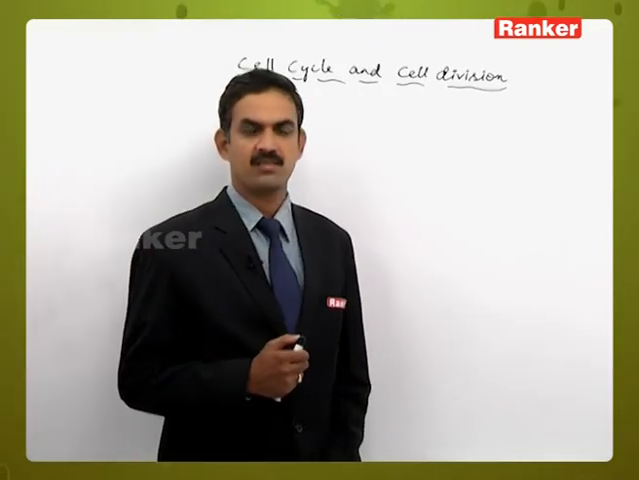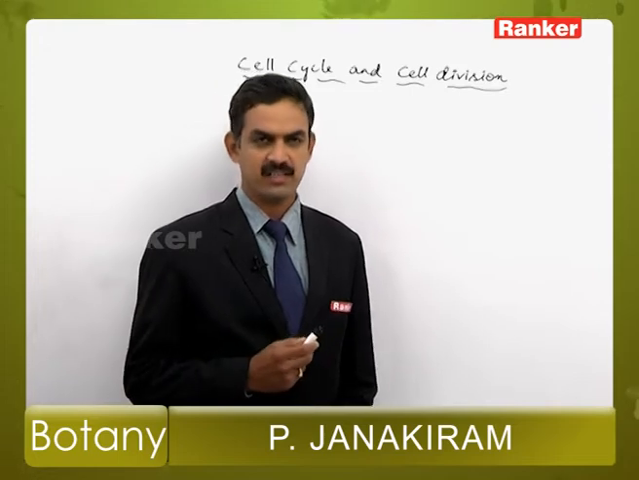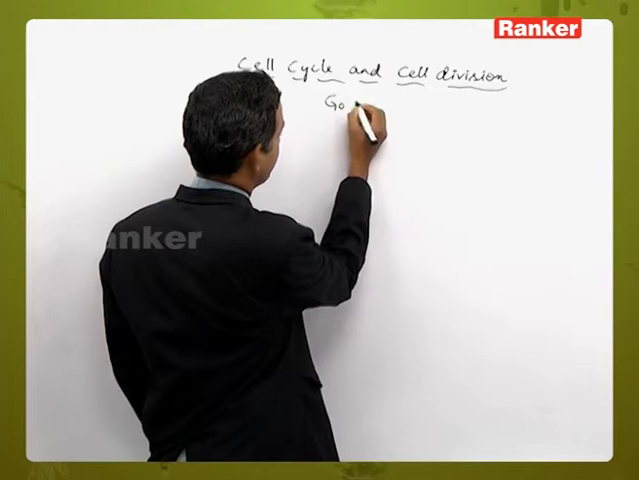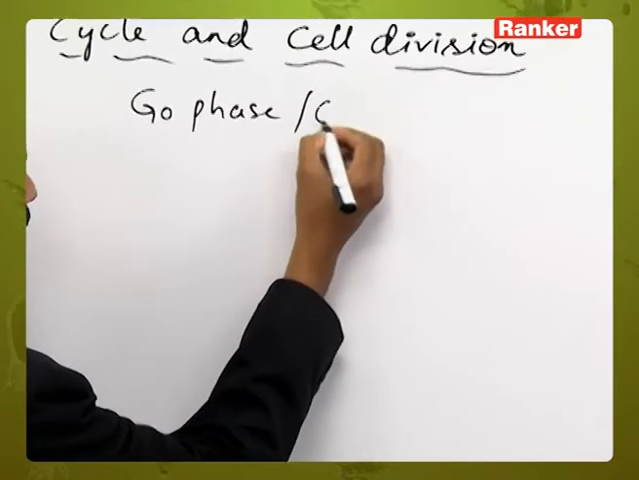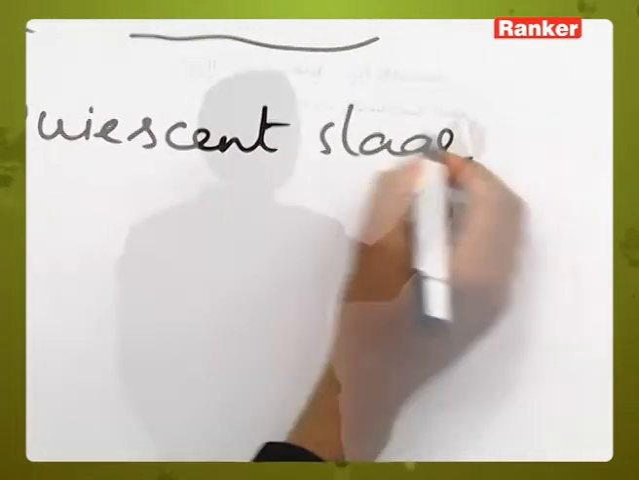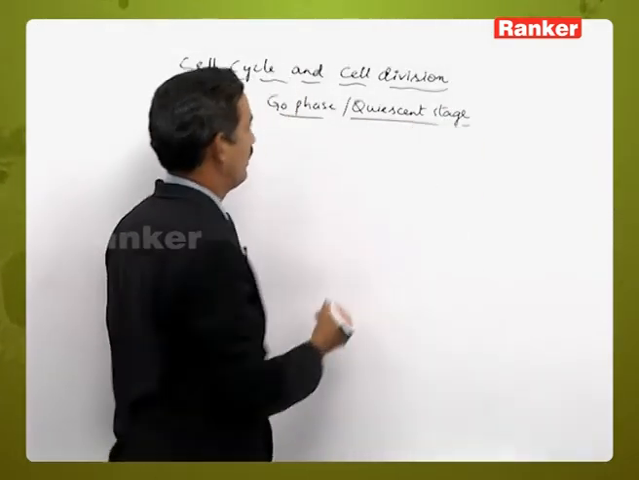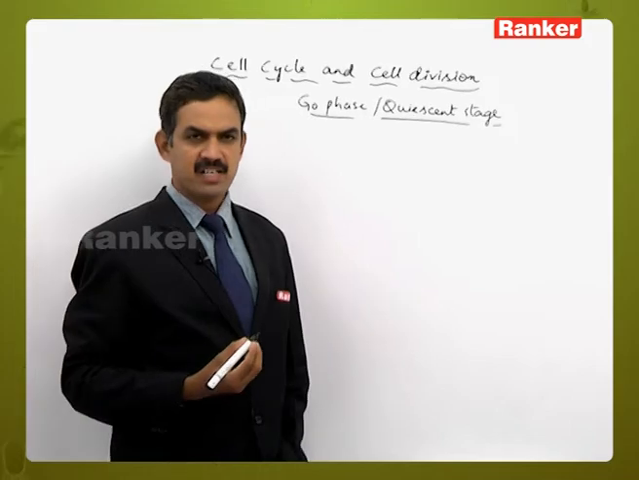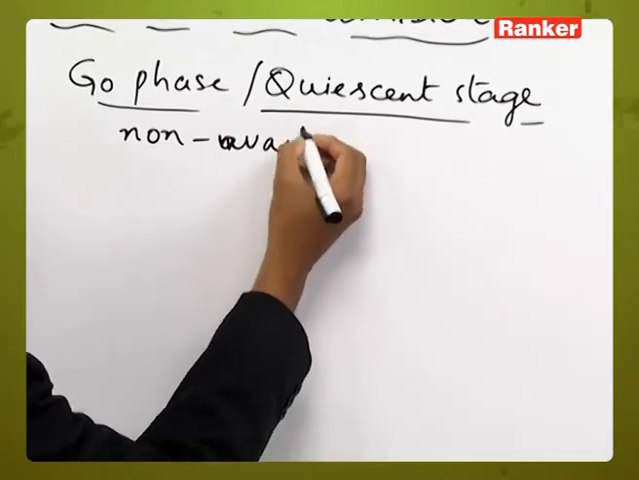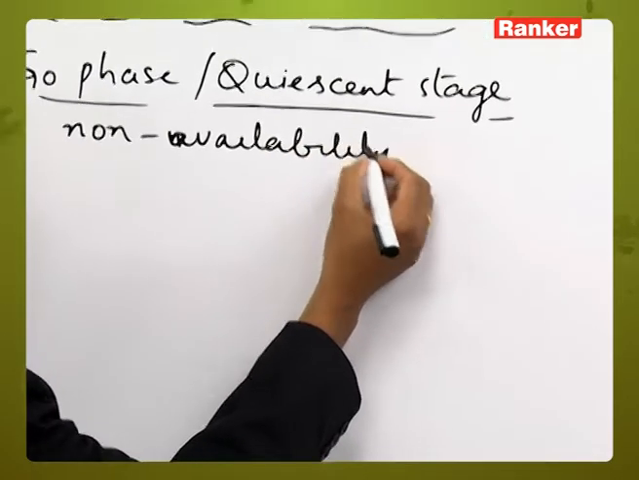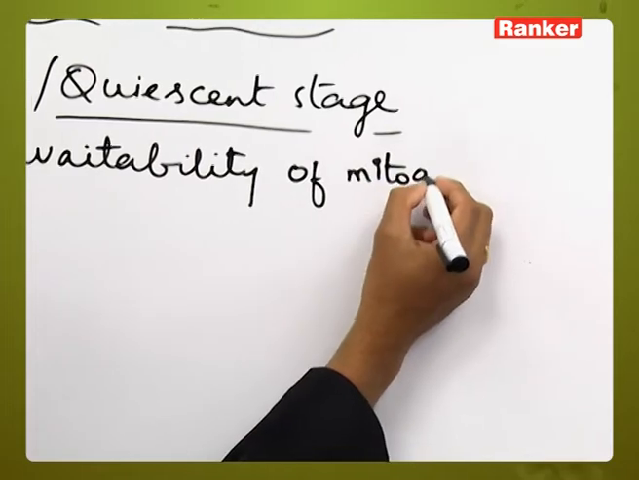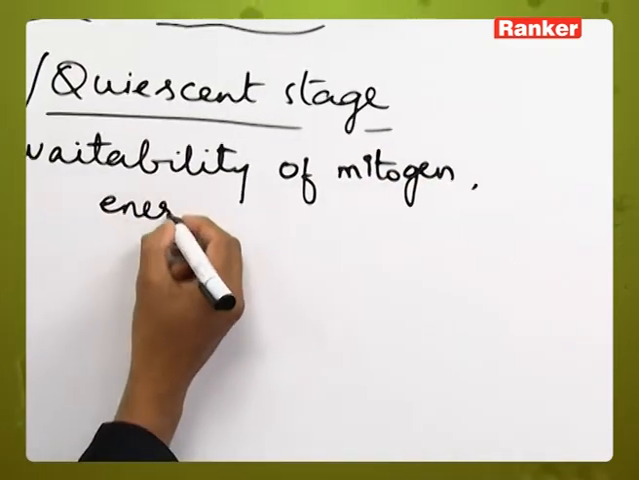In the interphase, we have seen that G1, S and G2 phases are there, but sometimes the cell will enter into one more stage called the G0 phase, or quiescent stage, or quiescent phase as we call it. So here, why does the cell enter into the quiescent stage? Due to non-availability of mitogens and energy rich compounds.